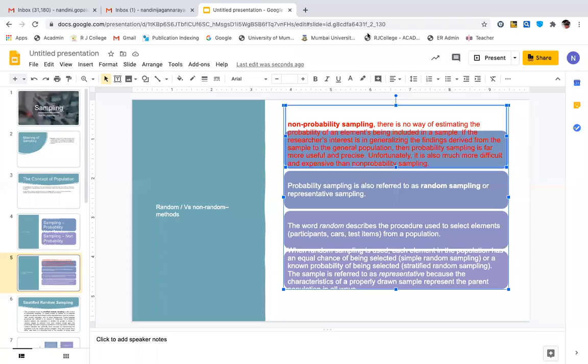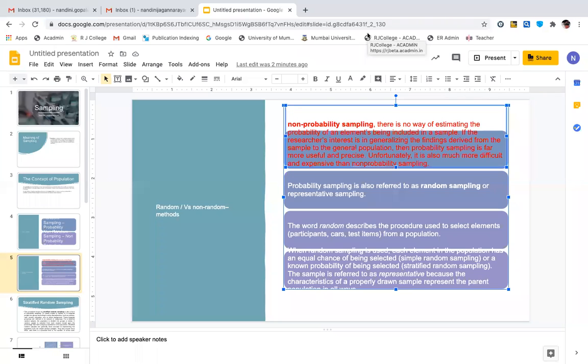Now, what has happened here is when I say non-probability sampling, it is going to be a predetermined criteria that I'm going to use. For example, I want to select 10 students from this class to be taken for a visit. If I say random, it is probability sampling. But when I say non-random, I'm going to make you into 6 groups, and from every group, 10 people are going to be selected, so that I get 60 students to be taken.